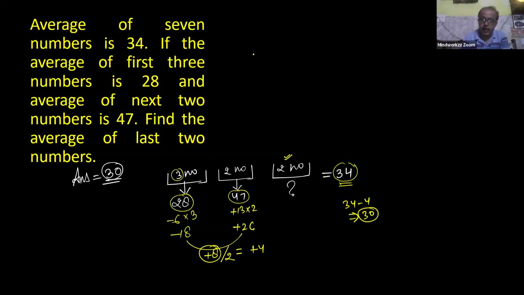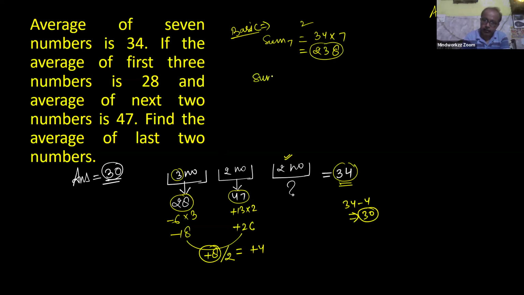Actually, in the basic approach, the sum of all 7 numbers is what? It is 34 into 7, because sum is equal to average multiplied by the number of observations. So 7 fours are 28, carry 2, 7 threes are 21 plus 2, 23. This is the sum of all 7 numbers.